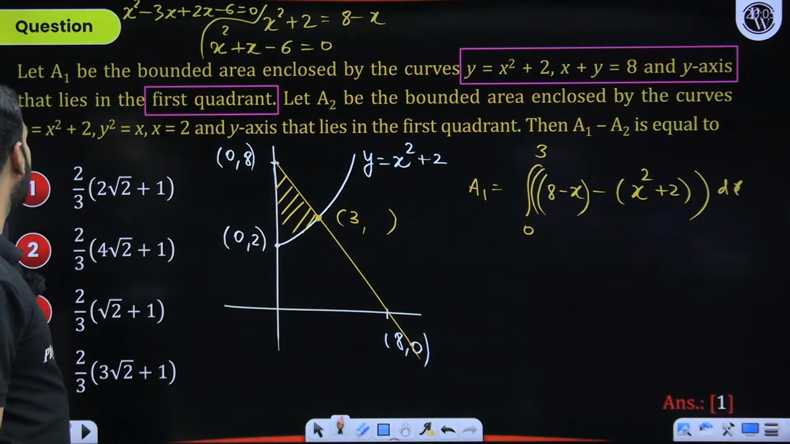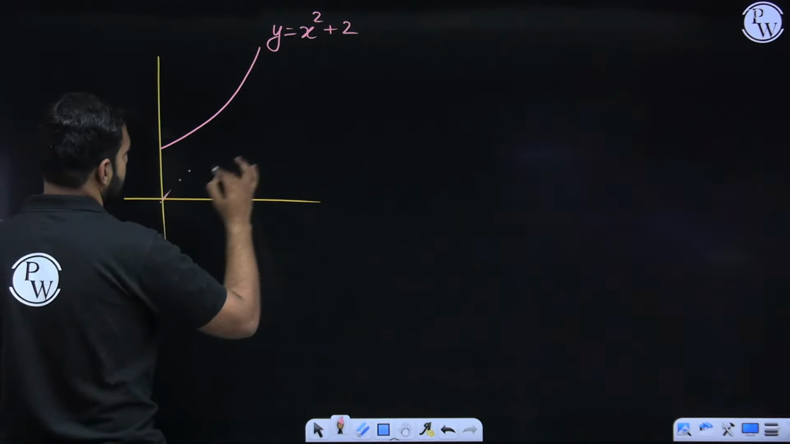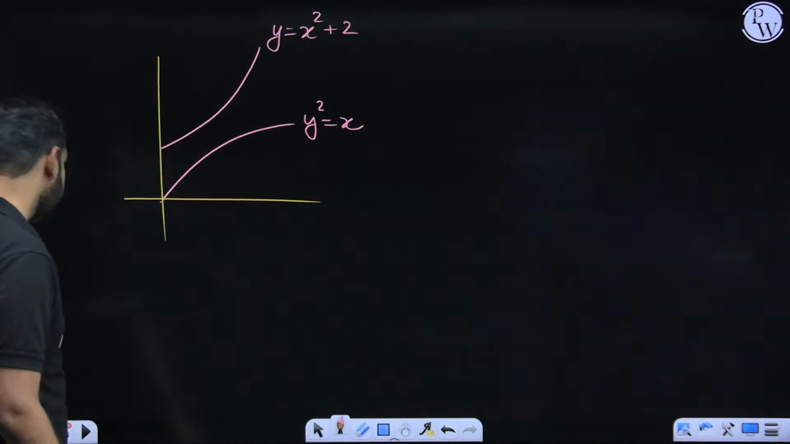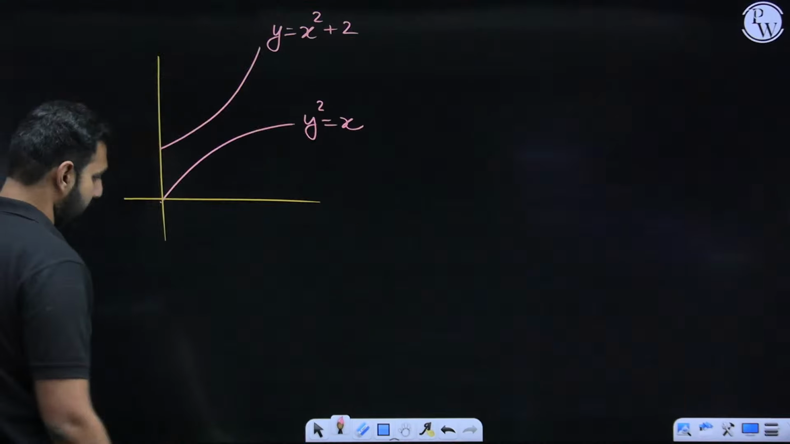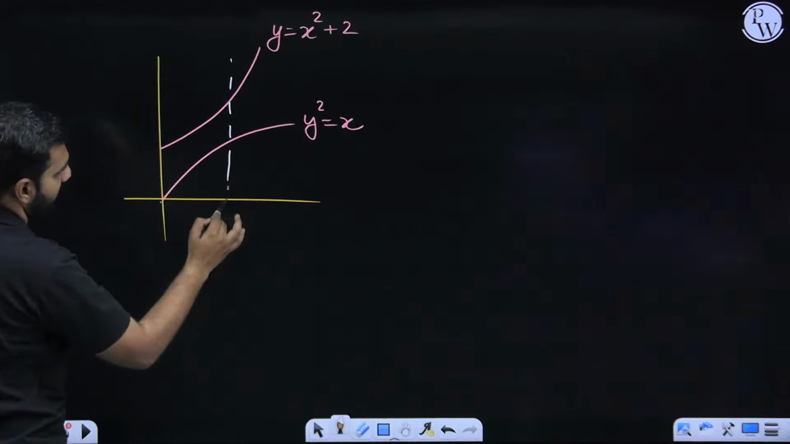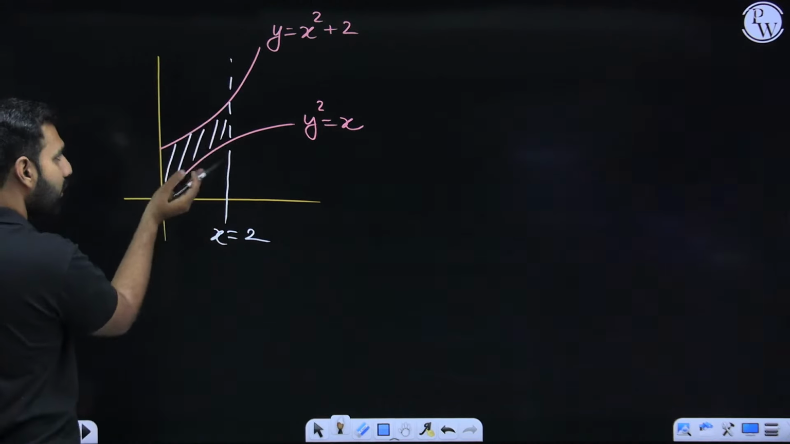Second curve, y² = x. This is how you draw y² = x. I hope there is no confusion on that. And here, x = 2 means a line parallel to the y-axis. So this would be x = 2. When you talk about the region, this would be the region: upper curve minus lower curve.